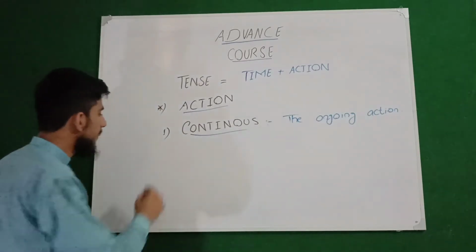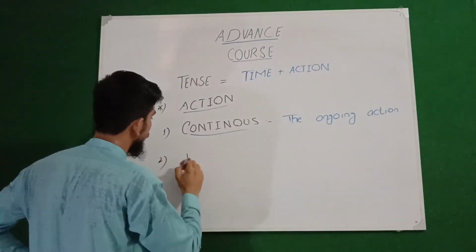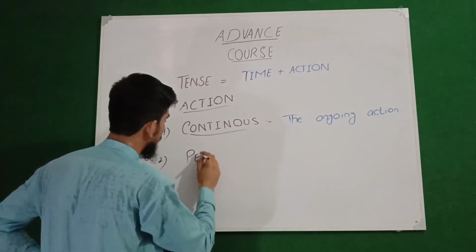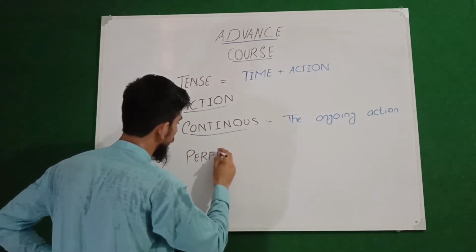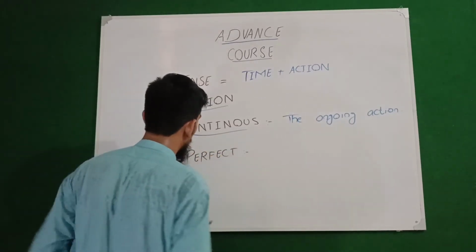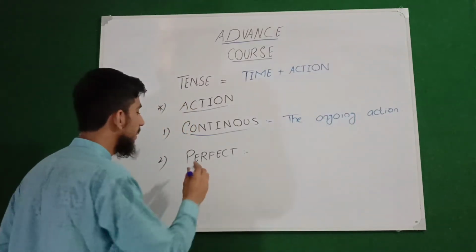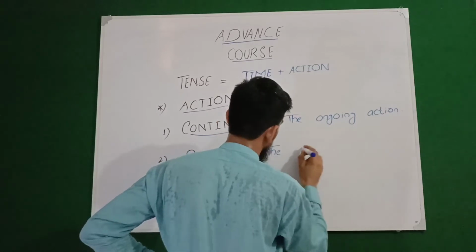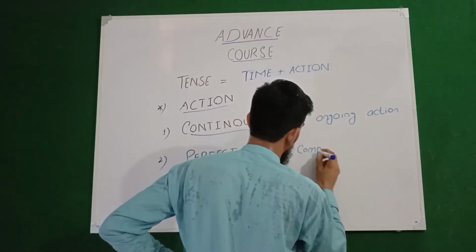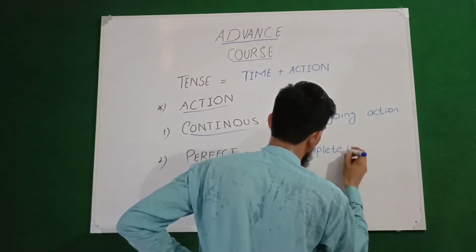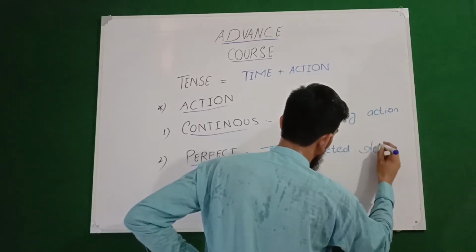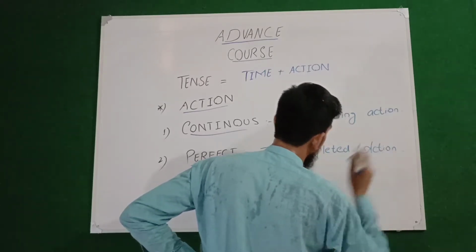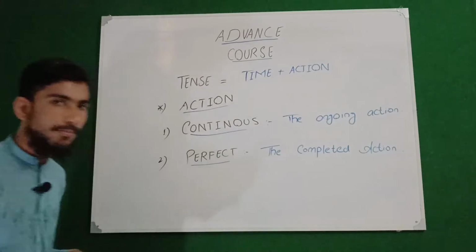Number two is perfect action. Now, what is perfect action? Remember that perfect action is basically the completed action. The completed action is what we call perfect action.